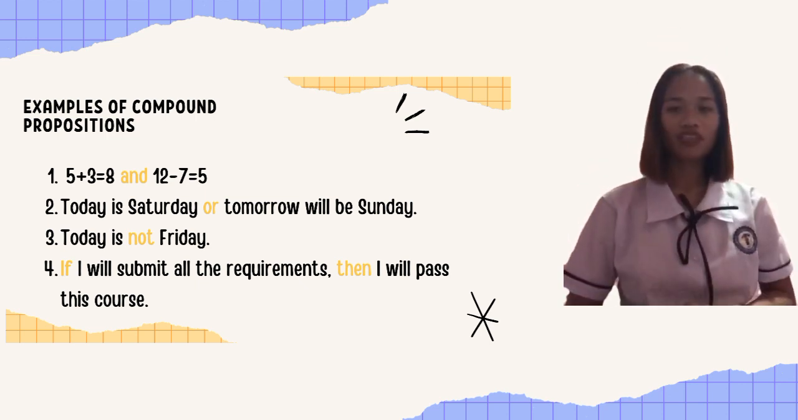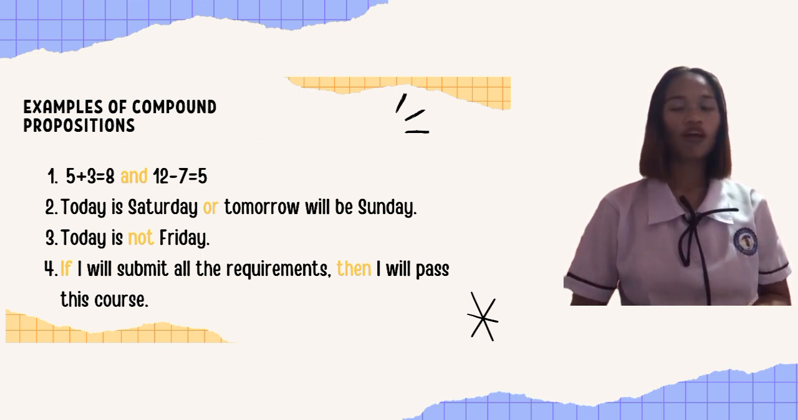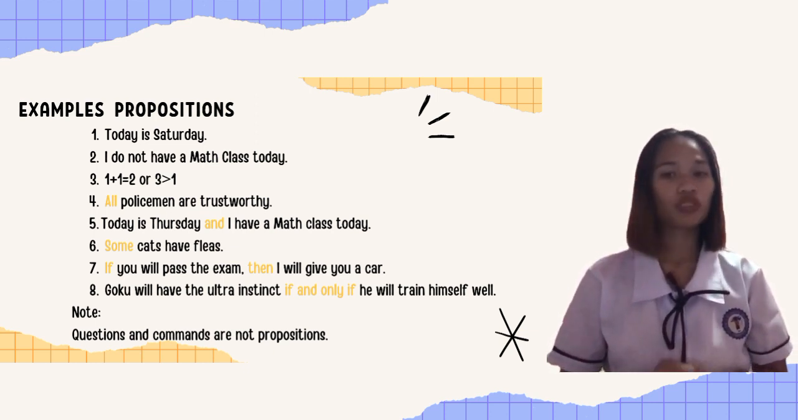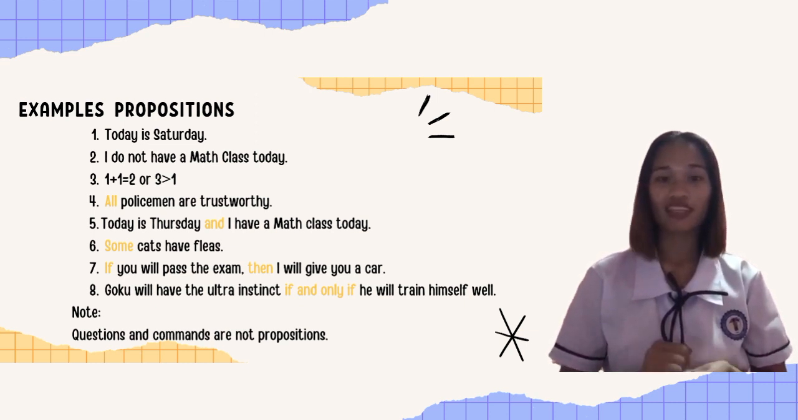A proposition is a declarative sentence that is either true or false, but not both. For instance, the following are propositions. These are the examples of propositions. Number 1, today is Saturday. Number 2, I do not have a math class today. Number 3, 1 plus 1 is equal to 2 or 3 is greater than 1.